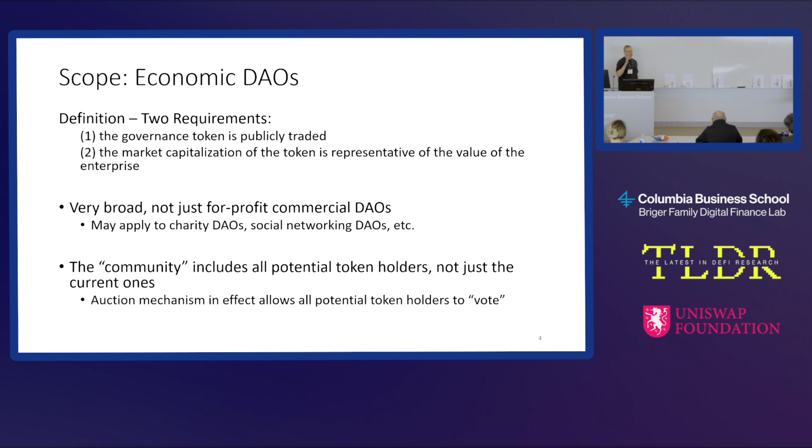What is this method going to apply to? This auction is going to depend on the market value of the token. So this is only going to work well for what I call economic DAOs, where the governance token is publicly traded. The market capitalization of the token, in some sense, represents the value of the project. This is kind of obvious for things like Maker, where if they do better in the system, the Maker governance tokens are more valuable.